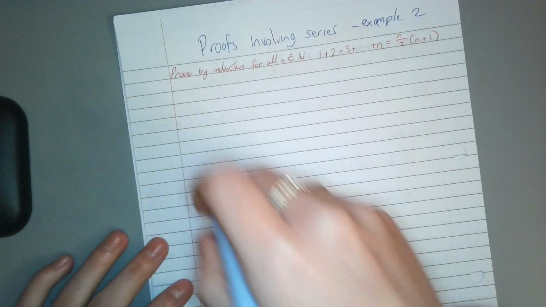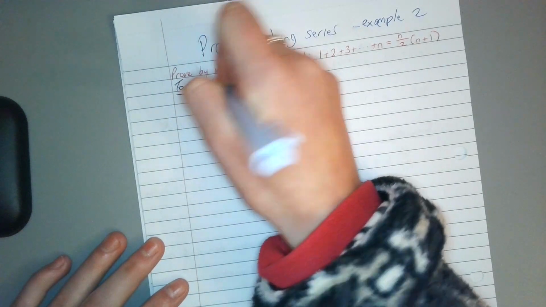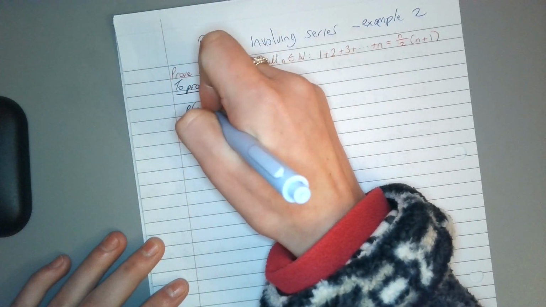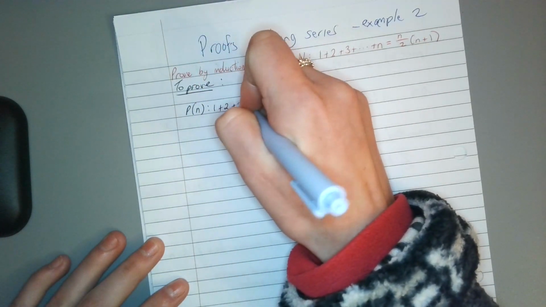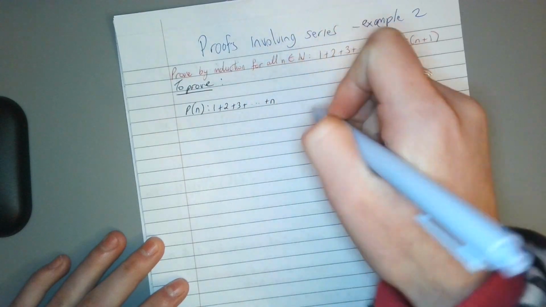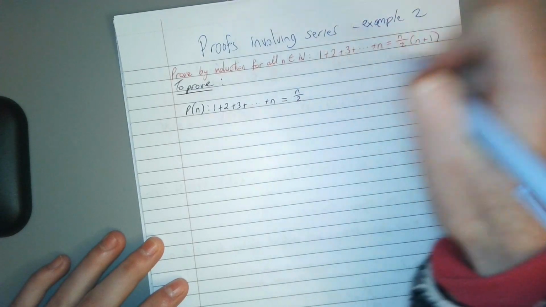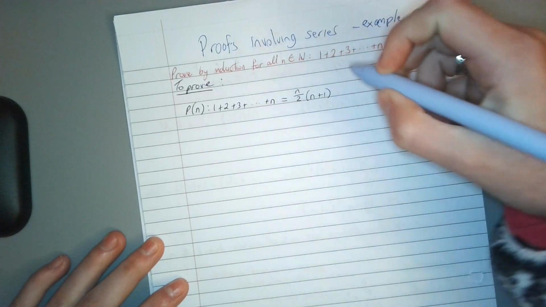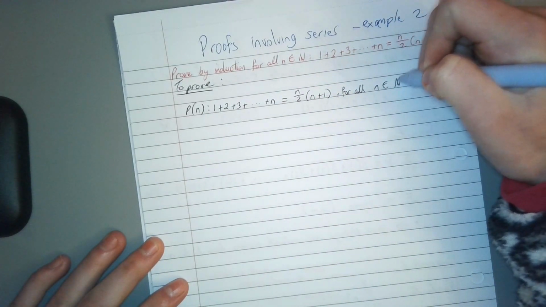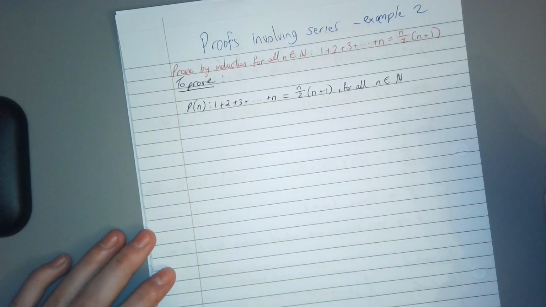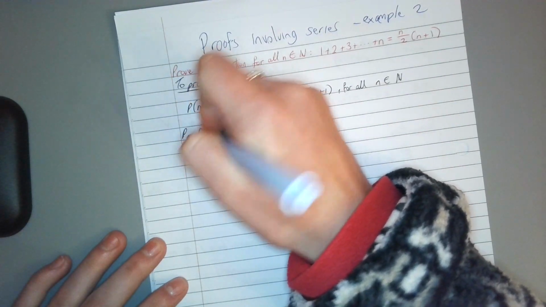So what I'm going to do is to prove the proposition of n, and we're just writing this out again: 1 plus 2 plus 3 plus all the numbers to n, being our last natural number because of the big N there, equals n divided by 2 bracket n plus 1, for all n an element of natural numbers. Okay, so that's our to prove, and then we want to actually do the proof.